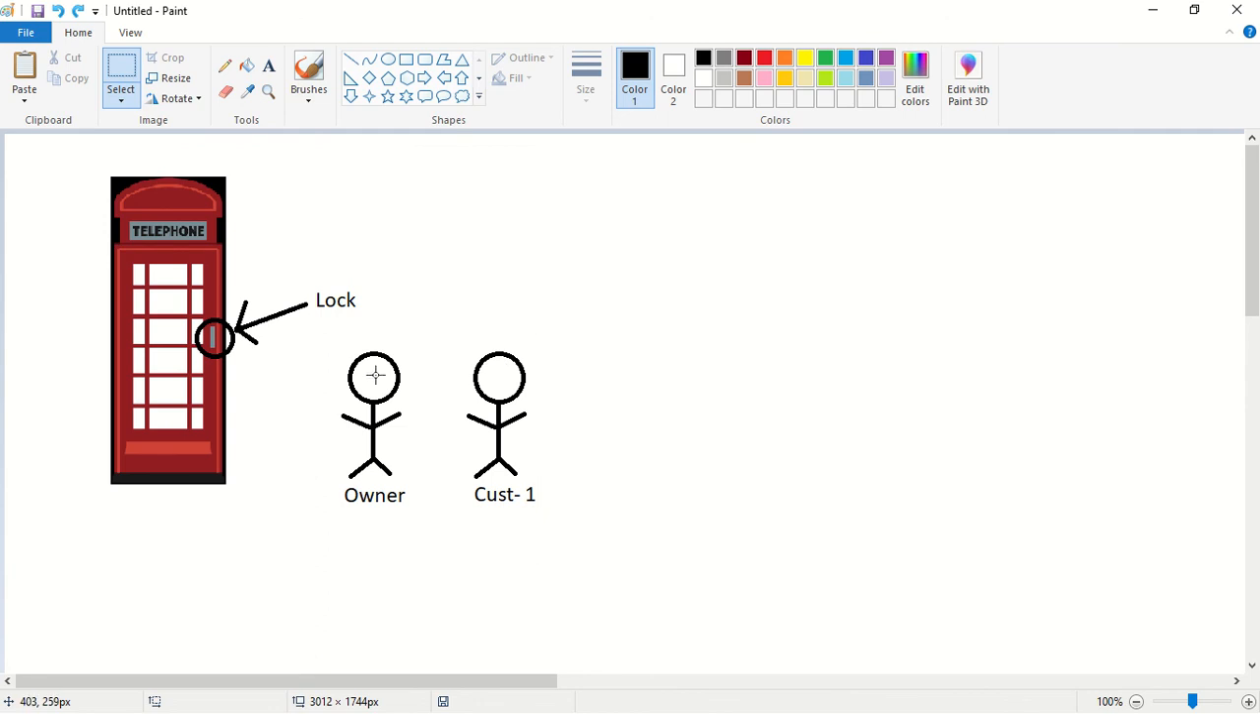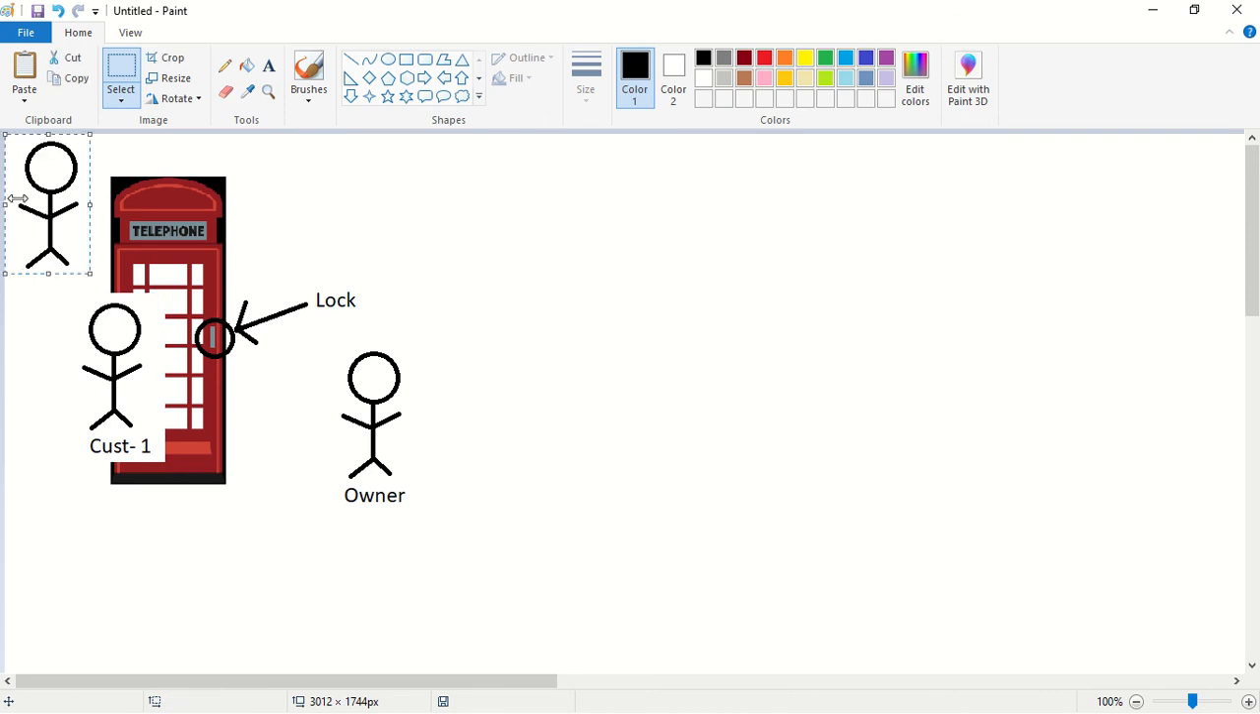Now this customer will ask the owner to make a call. So what will the owner do? The owner will hand over this lock to customer one. Now this customer can make use of this lock to make a phone call. He can make a phone call because he has the lock. Assume that now the second customer comes, customer 2.